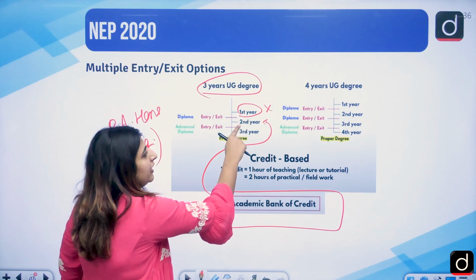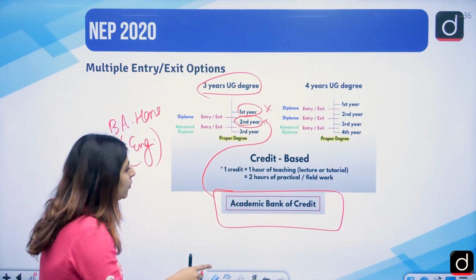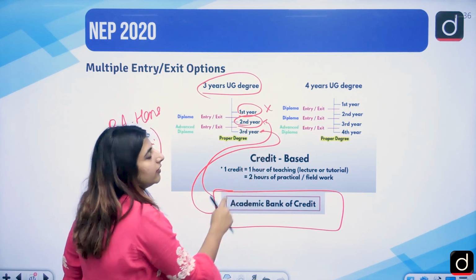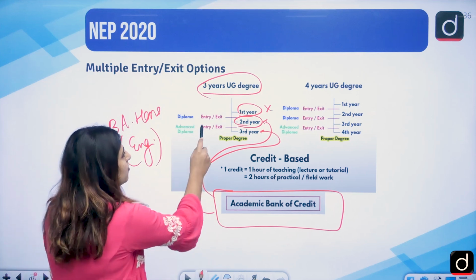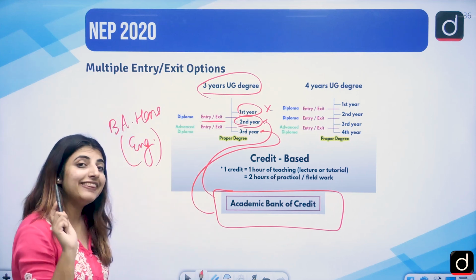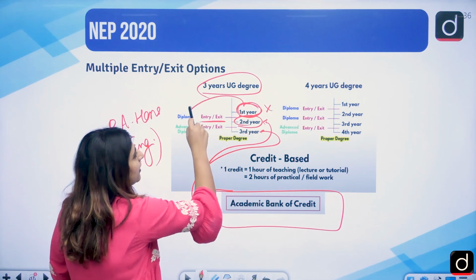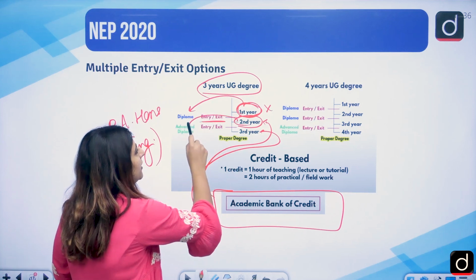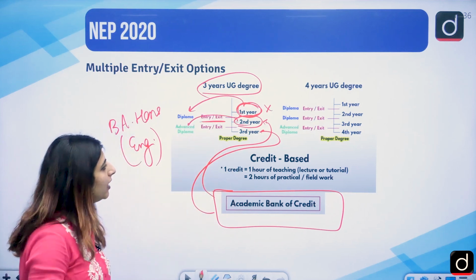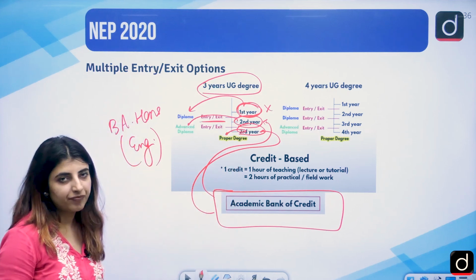Same is the case if you do it till 2 years and you leave it for the third year part, you can start from the third year because your credits will be stored in the academic bank of credits, correct? So multiple entry and exit options, and one thing is there that if you have completed your first year, you will be granted a diploma. If you have completed your second year, you will be granted an advanced diploma, and third year, of course, you are going to get a proper degree only, correct?